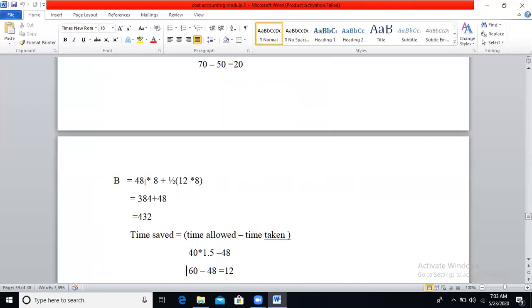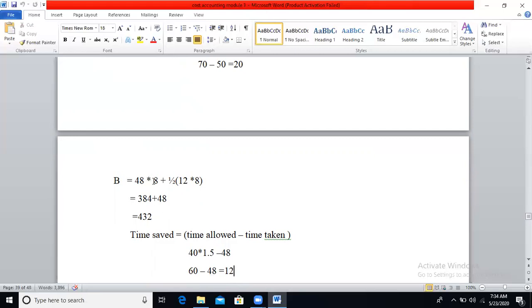B is taking 48 hours, rate per hour is 8. First you need to calculate the time saved. Standard time allowed you need to calculate. 40 hours is for 100 units, so you need to calculate for 150 units. First you divide 150 by 100, you will get 1.5. That will be multiplied by 40, then you will get the standard time allowed for 150 units. So 40 into 1.5, you will get 60, minus time taken by worker B, 48. So time saved is 12.